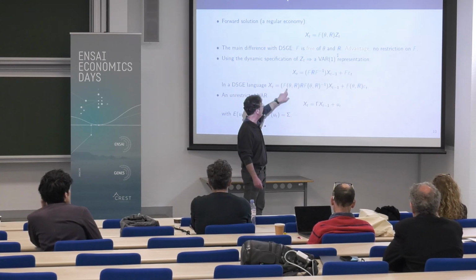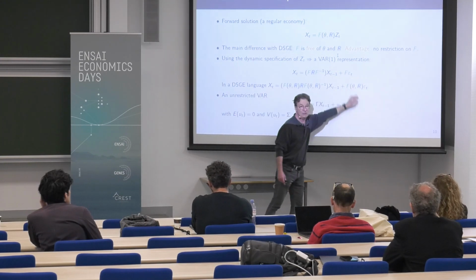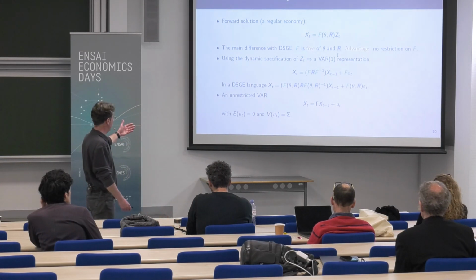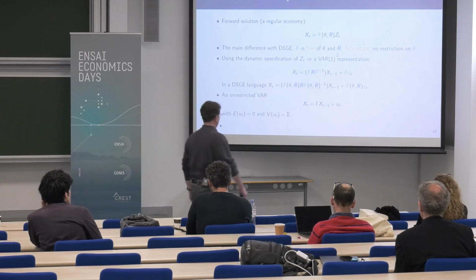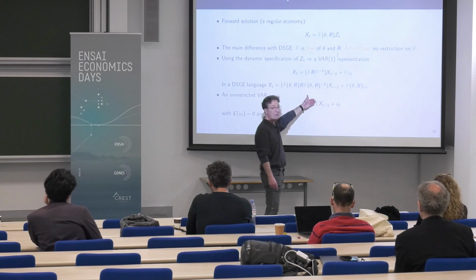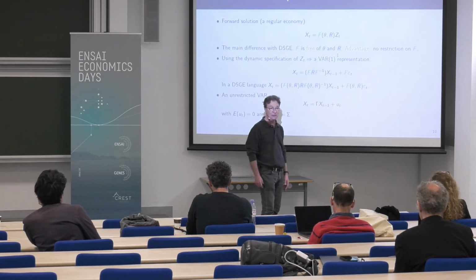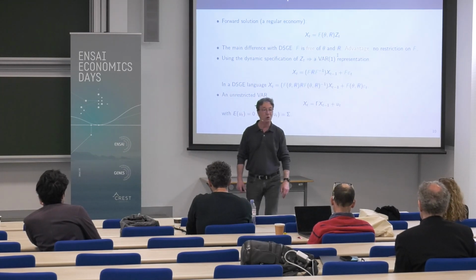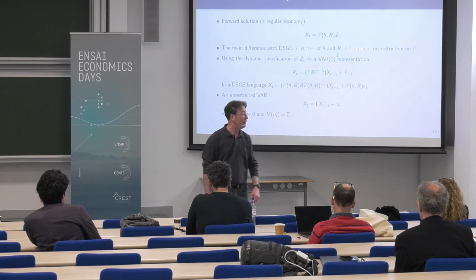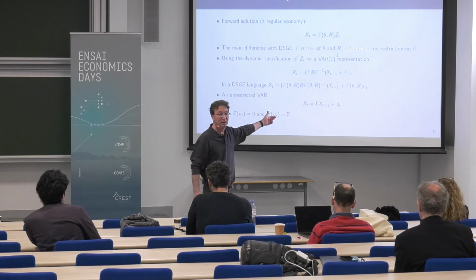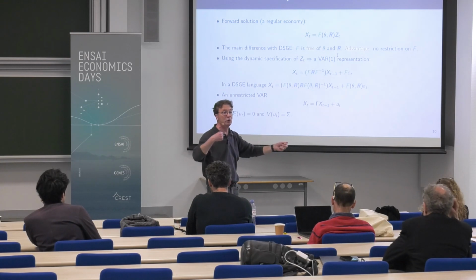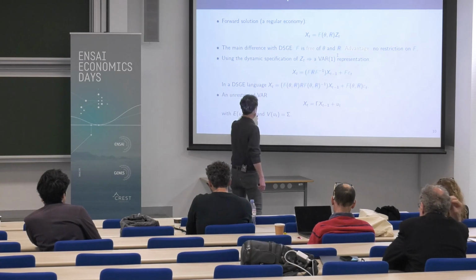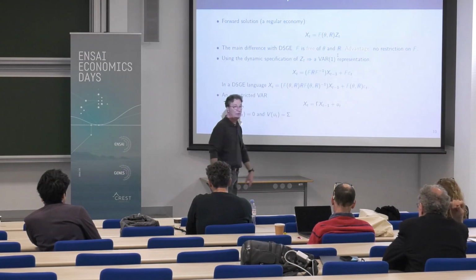F will be a nonlinear function of theta and R, and this has a more restricted form compared to the DSVAR. And finally, what is an unrestricted VAR? It's just of order 1. This gamma matrix is unrestricted, you agree? It's totally flexible. The ut is not a structural shock, it's a canonical innovation. But if I impose some restrictions on a matrix that links canonical innovation to structural shock, I can recover some structural shocks. You know that we impose that the canonical innovations have zero mean and a covariance matrix sigma.